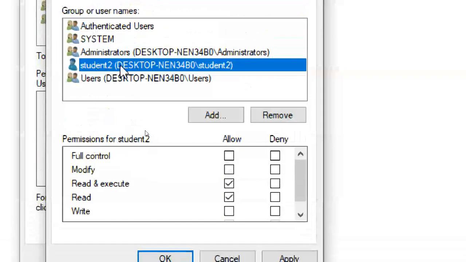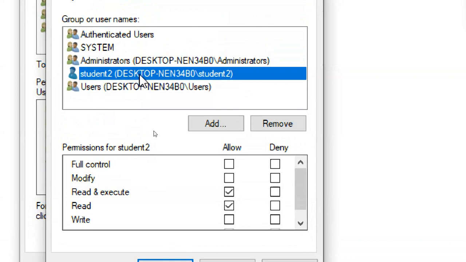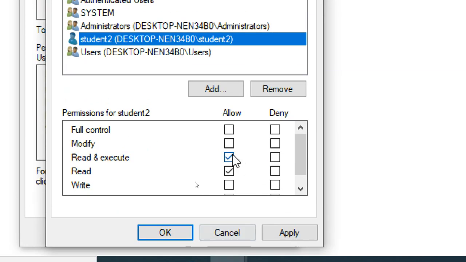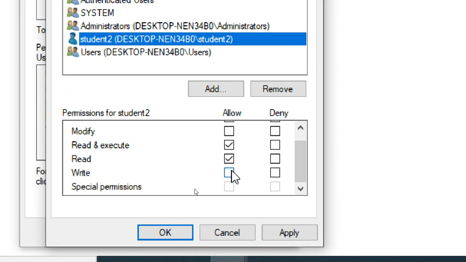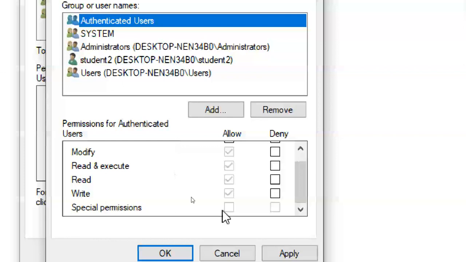So can you see student 2? What are these permissions? One way or another, this user is also getting default permissions: read and execute, and read. Even if I don't give write permission to it, it will get write permission from other groups, like authenticated users.